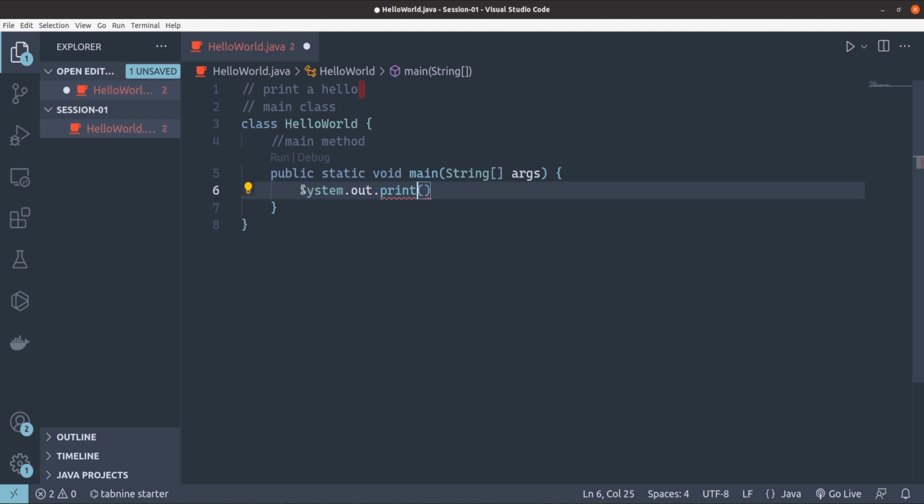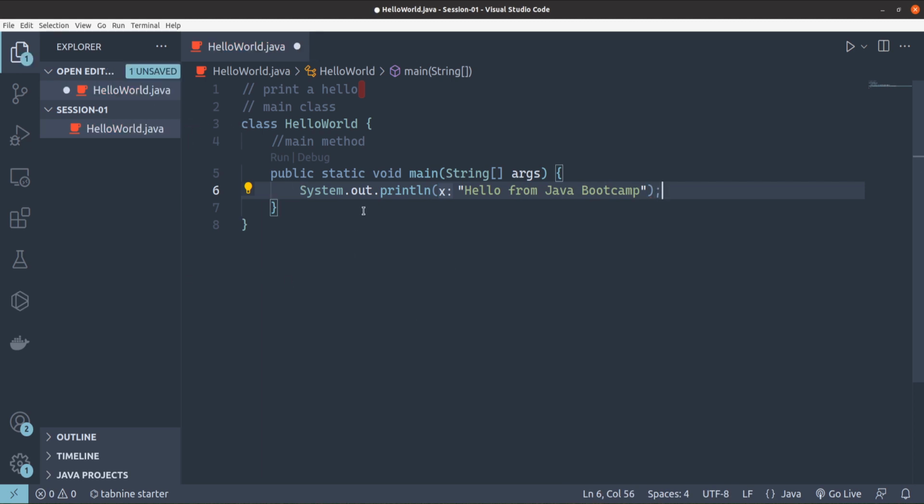So next statement will come again in the same line. So here I'm going to write it as print line, system.out.println. So let's print some message over here. Hello from Java Bootcamp.